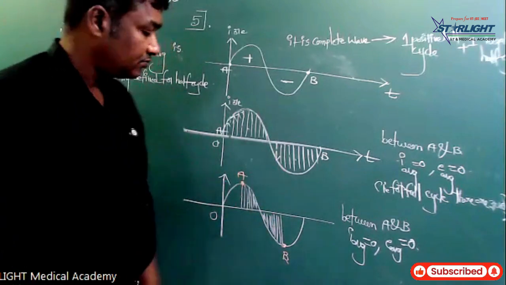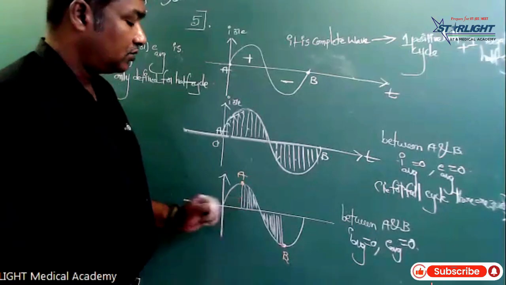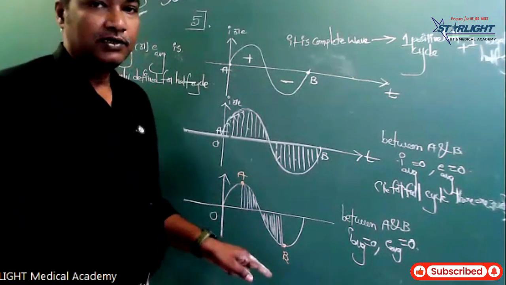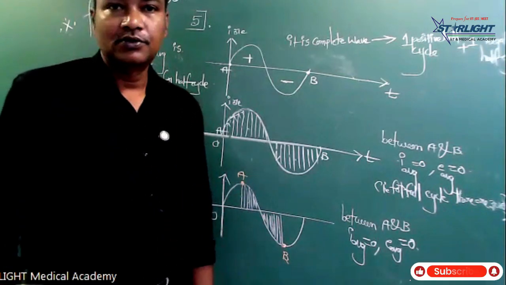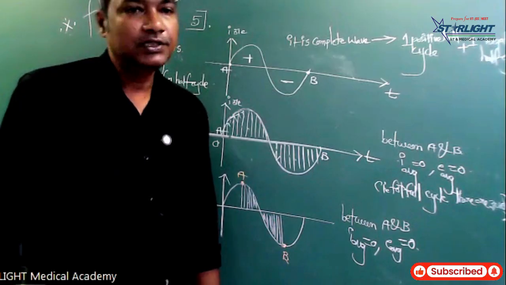Okay, so for a half cycle it is not equal to 0. I average, E average is not equal to 0.